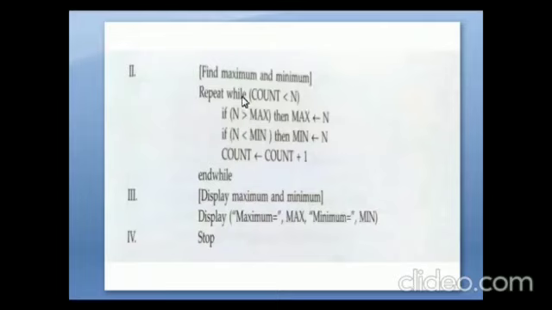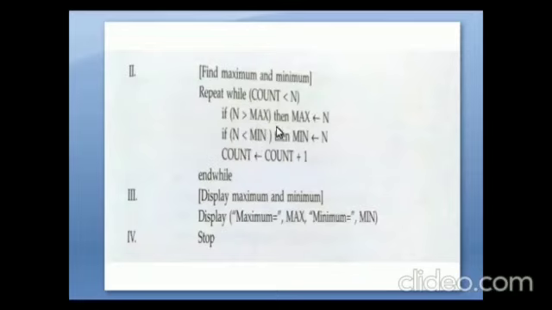Repeat the step while count is less than n. If we are taking 10 numbers, then 1 less than 10, the condition is true. If n is greater than max, then max equals n. If n is less than min, then min equals n. Count equals count plus 1.